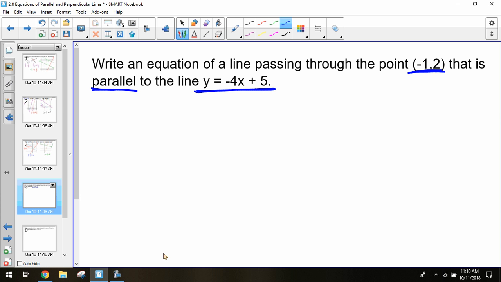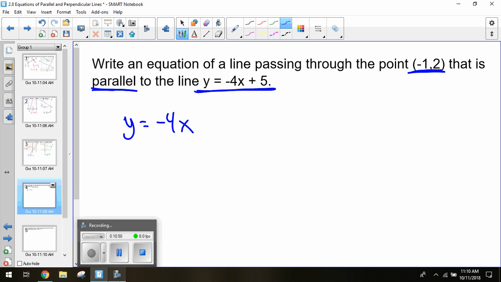I know I'm going to be parallel, so I know I'm going to keep y equals -4x. I know that's going to be the same because of parallel lines. -4 over 1, -4, same thing. The only thing we don't know is that y-intercept.